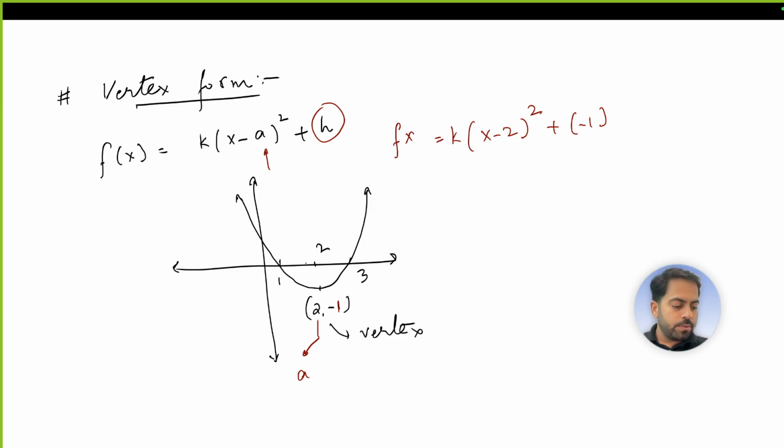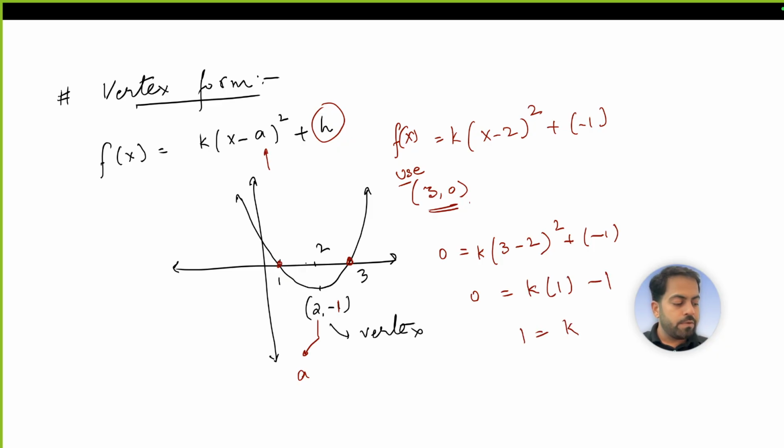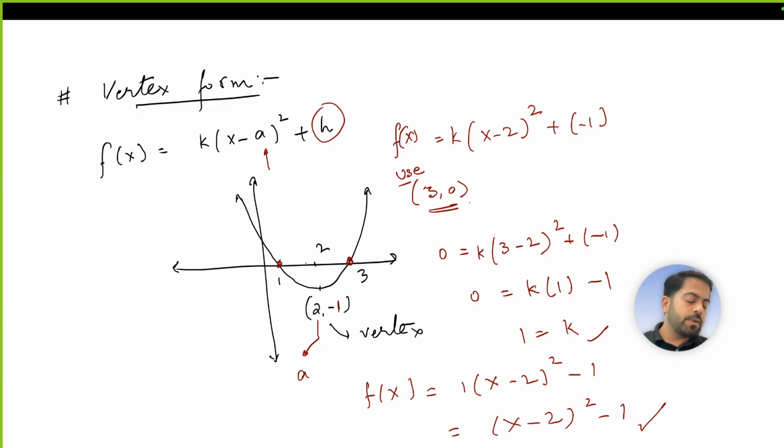For that I am using, let's say, 3 comma 0. You can also use 1 comma 0. The k will come out to be the same from both of them. So let's use 3 comma 0 as the point. If x is 3, f of x, that is y, is 0. I'm going to put this value here, and I am getting 1 minus 1, and I'm getting the value of k as 1. So that means the complete equation of the quadratic is this. So this is the benefit of the vertex form.